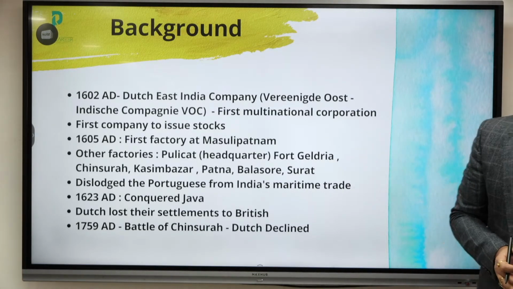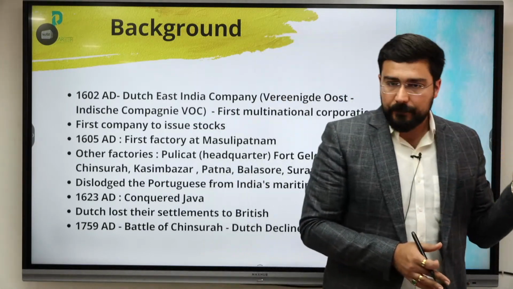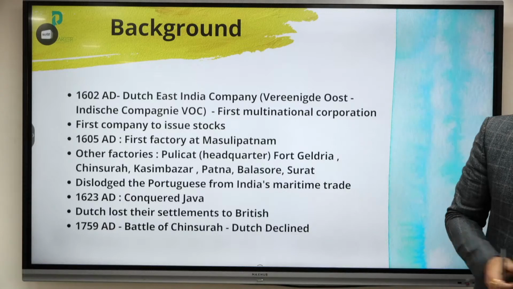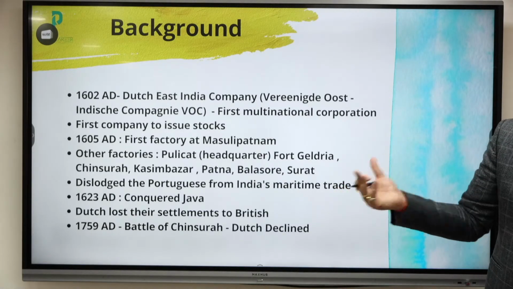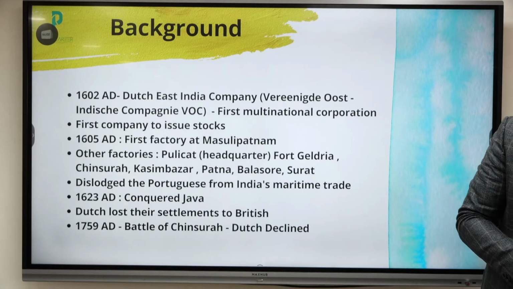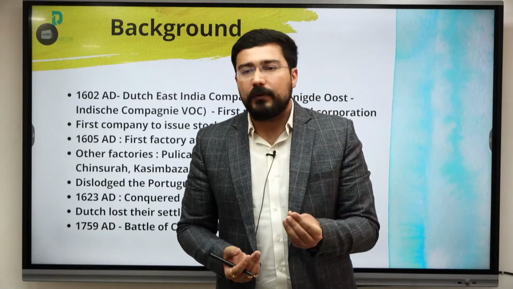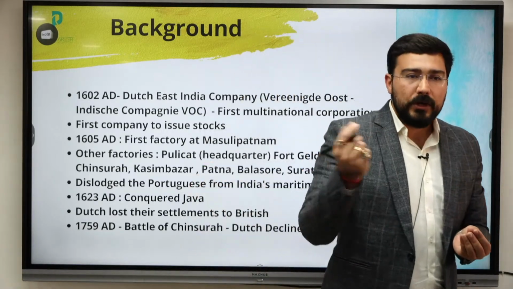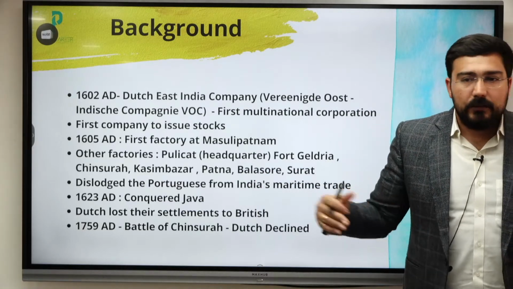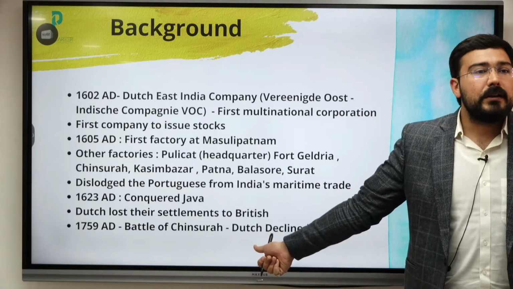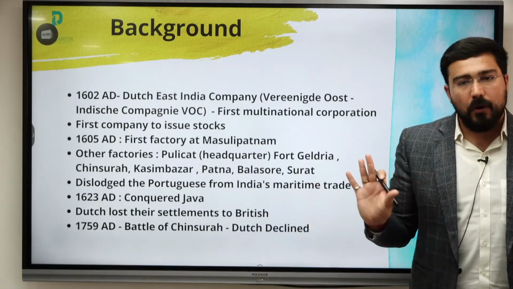Dutch even lost to one of the prominent ruler of South India, Martand Varma. Okay, उनको भी lost कर दिया Dutch ने. And finally comes the most important battle, that is the Battle of Chinsura in 1759. This was the battle in which Mir Jafar, all of you know about Mir Jafar. So Mir Jafar, he had colluded with the Dutch to fight to reduce the control of the British. So they were eventually defeated in 1759. So after that, the Dutch political ambition was also over.